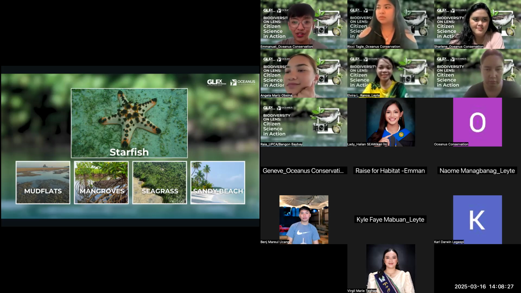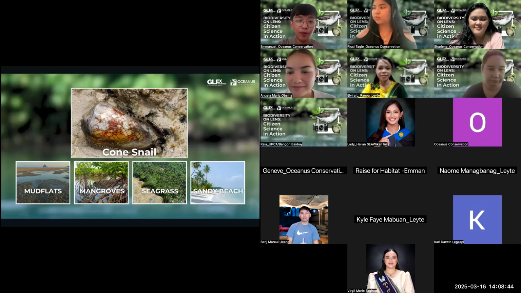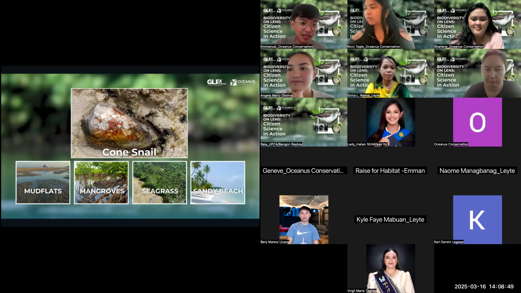Okay, we have some answers in the chat. Seagrass, seagrass, and seagrass. And yes, it is seagrass. Thank you for your participation. For organism number two, how about this cone snail? Which do you think its habitat is?